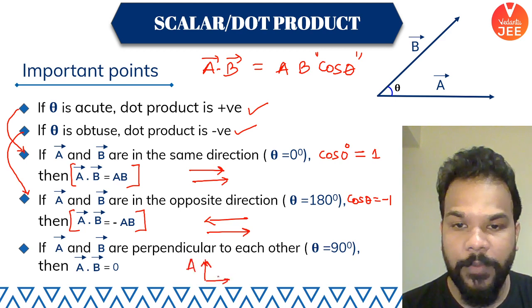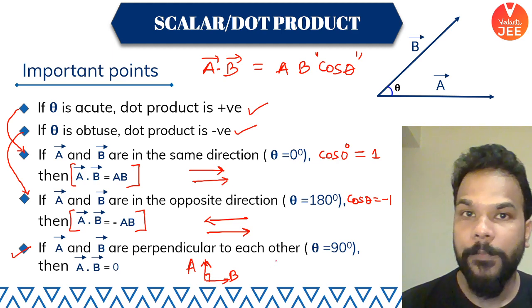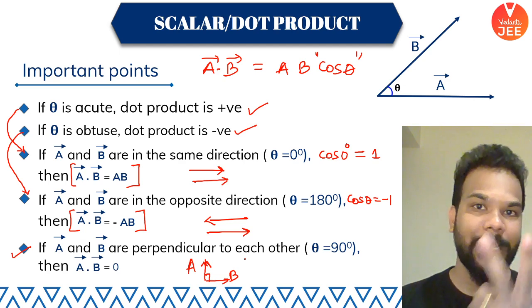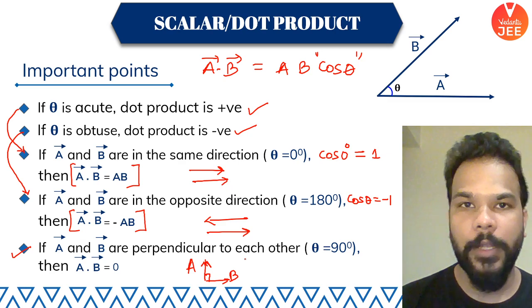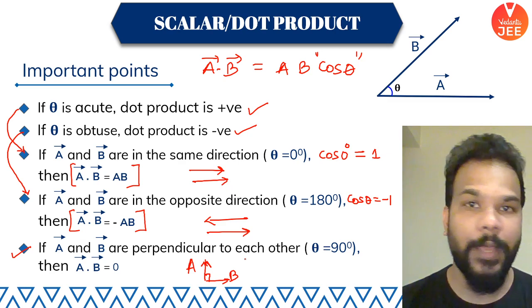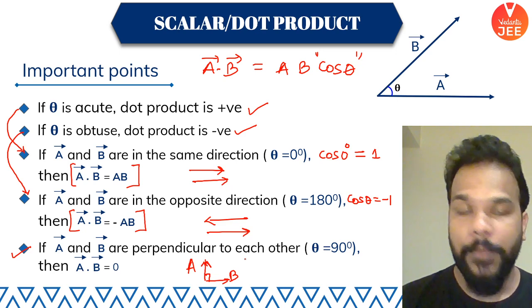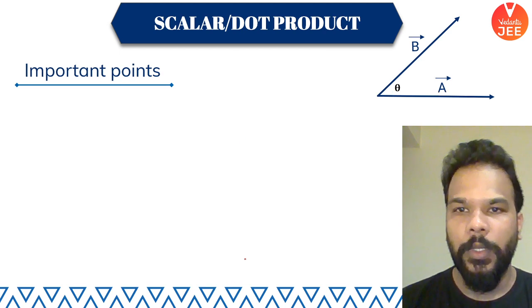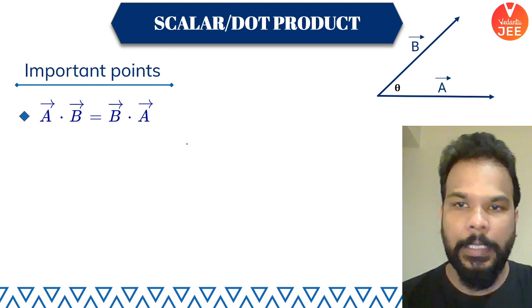Sometimes it's going to be very useful in problem solving in physics. If vector A and B are perpendicular to each other, then the dot product will come out to be 0. So if ever we want to check whether two vectors are perpendicular or not to each other, we'll just check out their dot product. If that value comes out to be 0, without any hesitation, we'll say that the vectors are perpendicular to each other. Okay, cool.